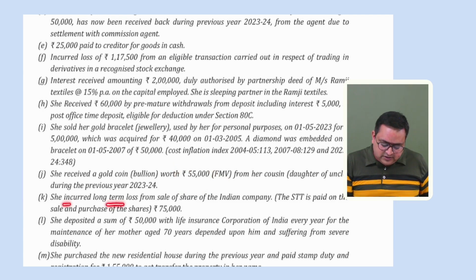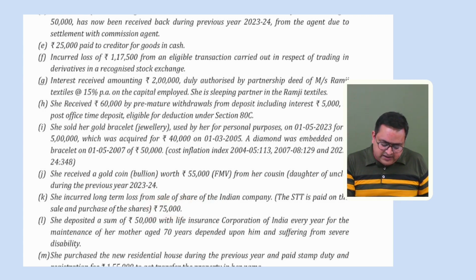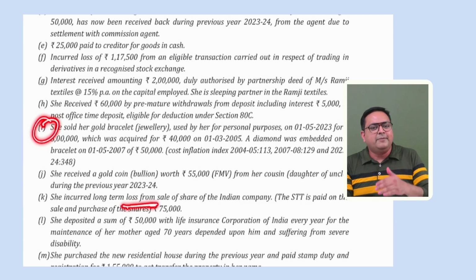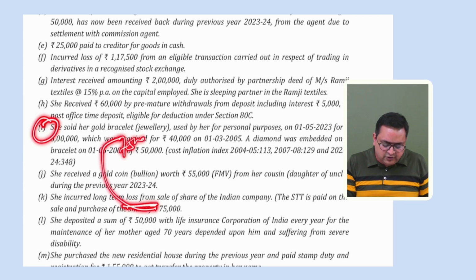She incurred a long-term loss from sale of shares of an Indian company. The STT paid is 75,000. Okay, so this is actually 112A, but there is a loss. You don't have to compute the 10% income because this is a loss. So we have a long-term capital gain in the earlier point, and we have a long-term capital loss also. You understand, long-term capital loss can be set off from long-term capital gain. So if there is a long-term capital gain of more than 75,000, please set it off from there.